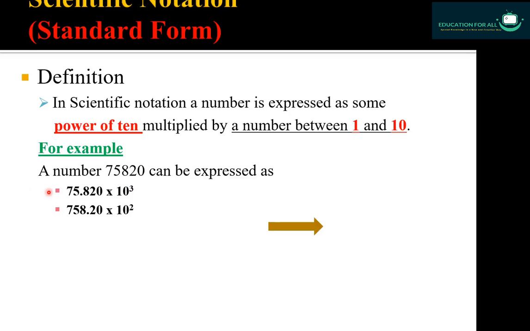But this is not a scientific notation, students. This is not a standard form. As I told you before, the standard form is that notation in which the decimal point is after the first non-zero digit. Here you can see the decimal point is after the first non-zero digit. So this is a scientific notation, or you can say this is a standard form.